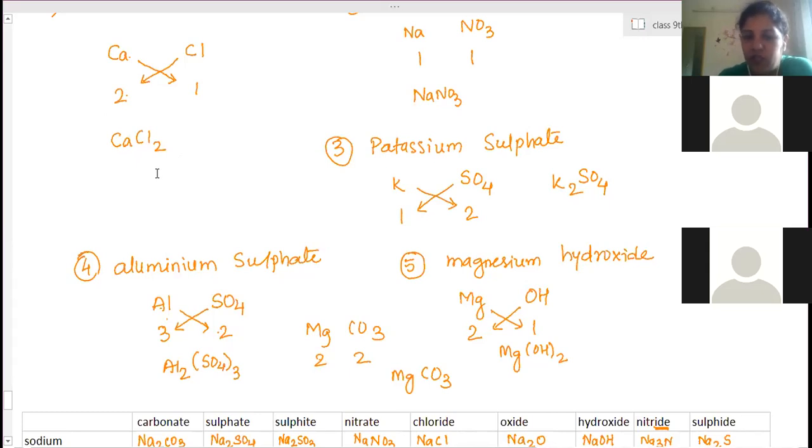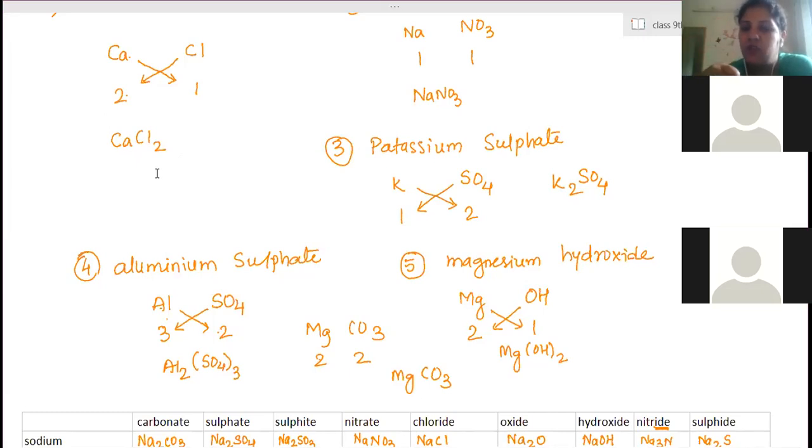And now what is a molecule? Molecule means when atoms combine together, the constituent particles of the substance are only atoms. Ions are not present there.